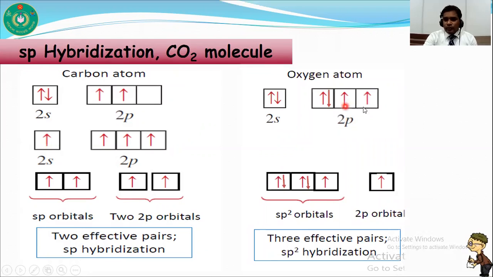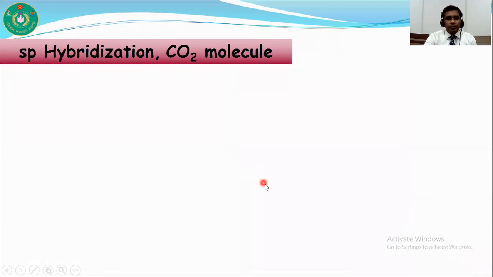So it has two unpaired electrons, but when the 2s and 2p orbitals overlap with each other, it undergoes sp2 hybridization. So in the carbon dioxide molecule, carbon undergoes sp hybridization and oxygen undergoes sp2 hybridization.